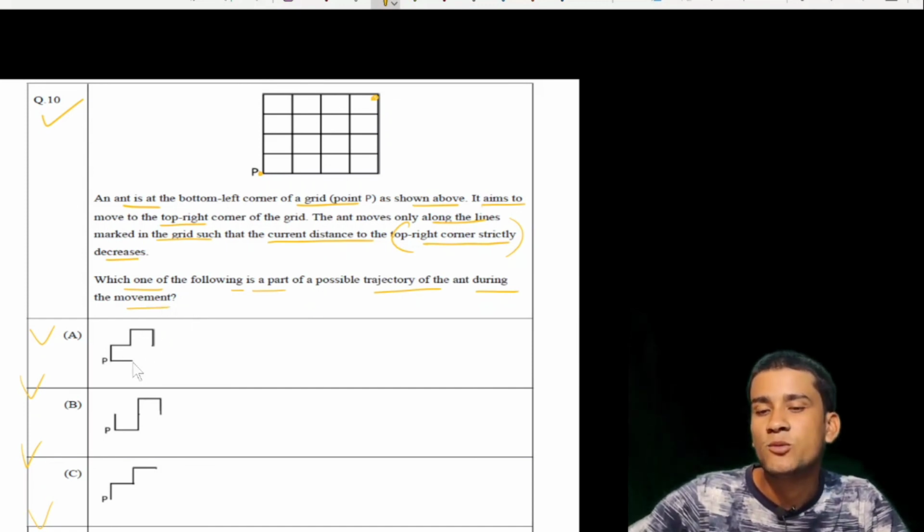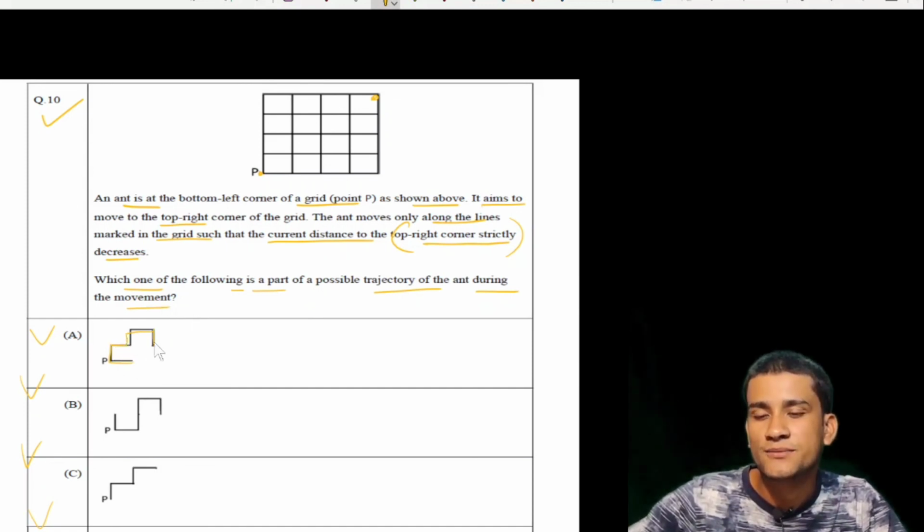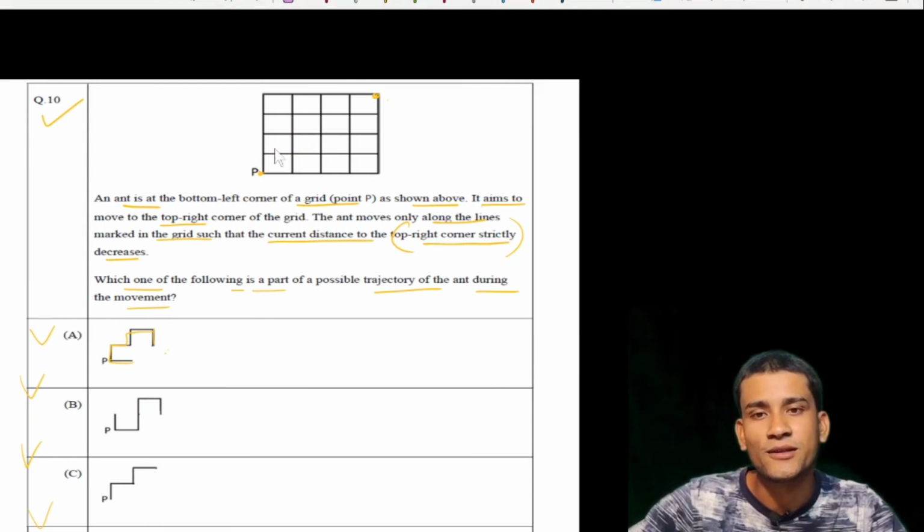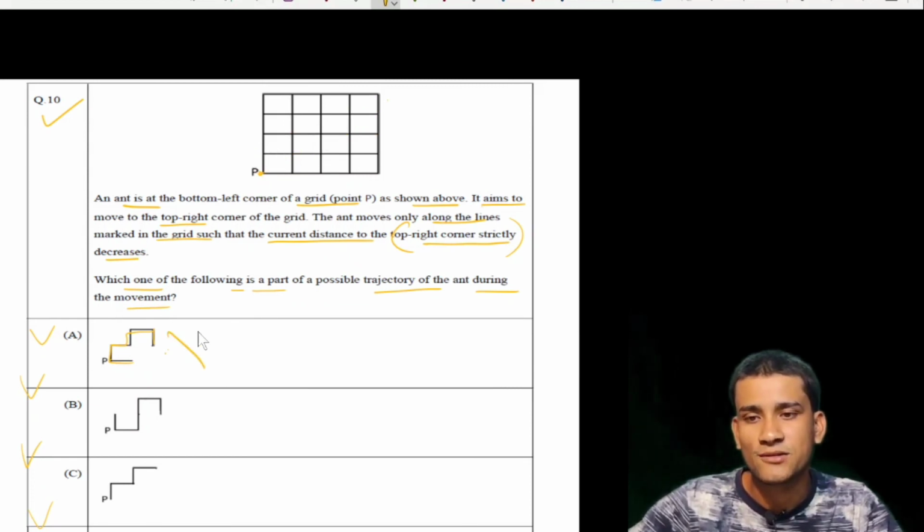So see, this is a movement, but if this movement occurs, suppose we start from P, but P is here, so suppose it goes back, then here. Okay. Now after completing this step, what happened? But the ant cannot move here, cannot arrive here if we apply this path. Okay. So this is not the correct path, so we can discard this.